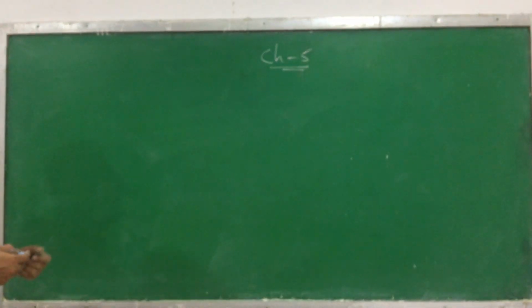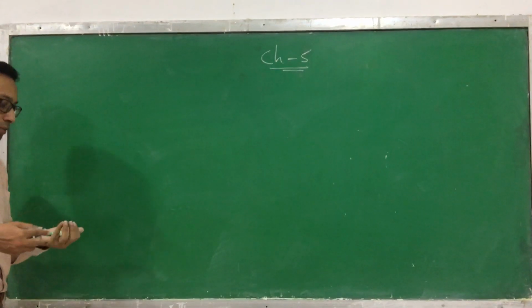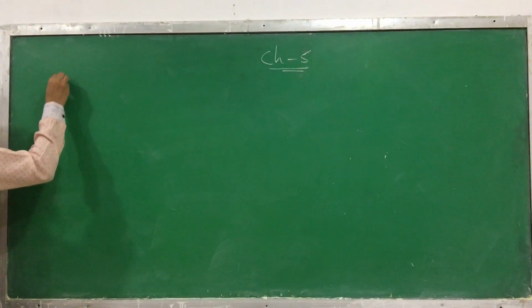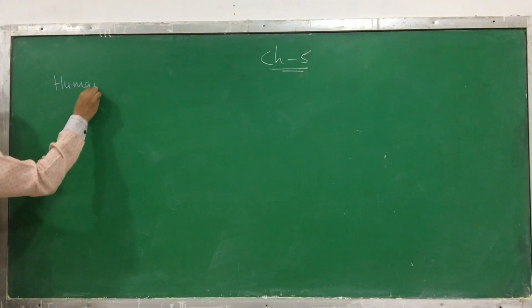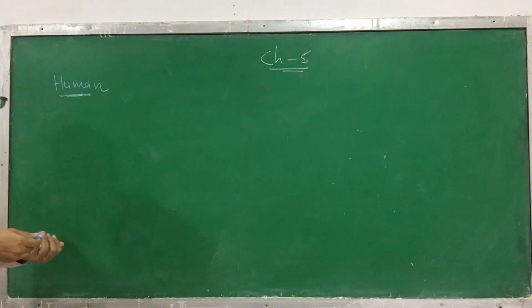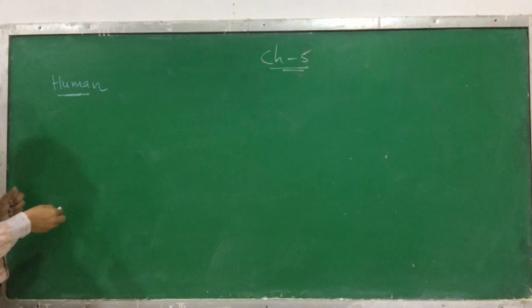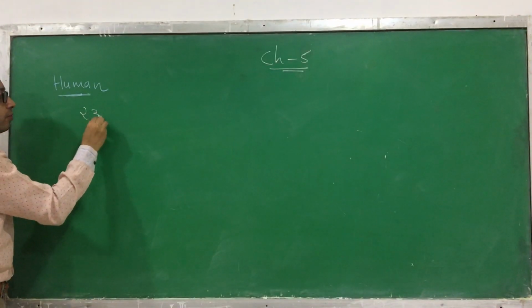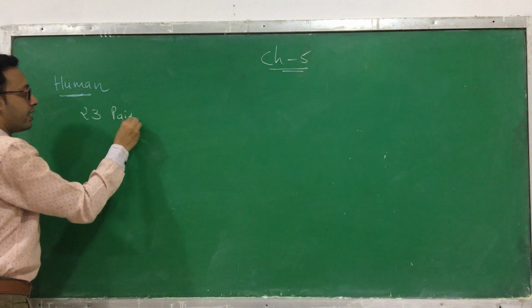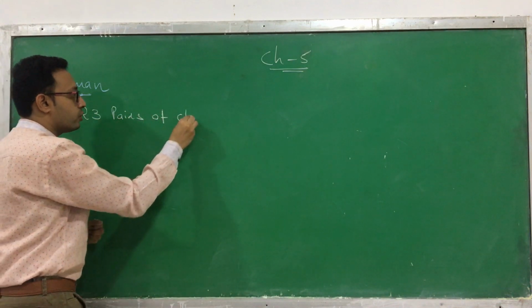This basic is necessary to understand before learning sex determination. I will explain it with the example of a human being, and it is a lot easier to understand. In a human being, how many chromosomes are there? There are 23 pairs of chromosomes present.